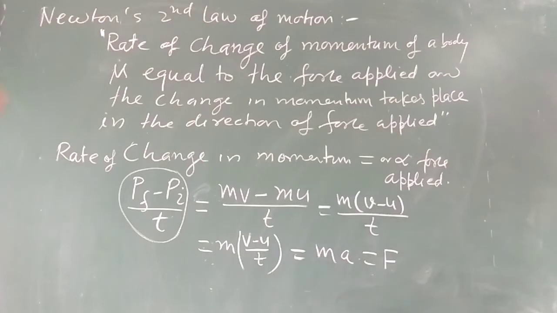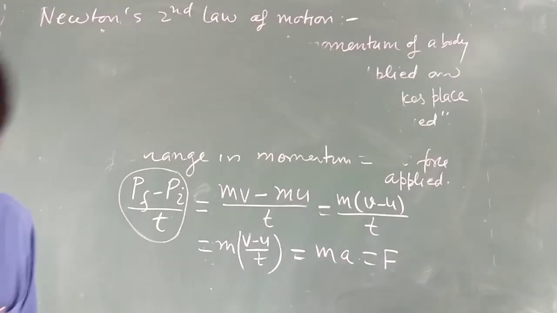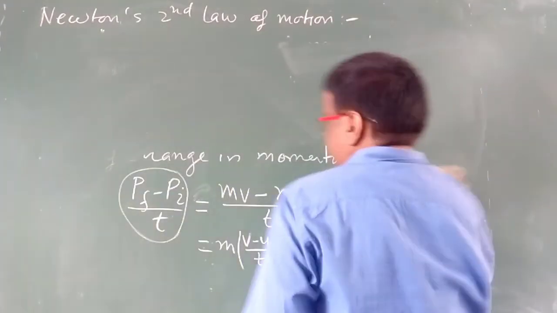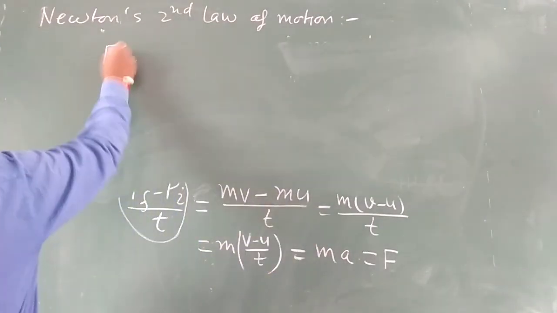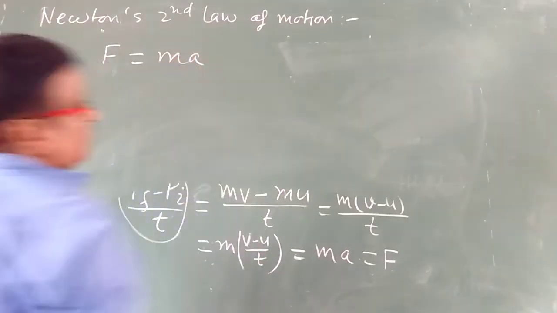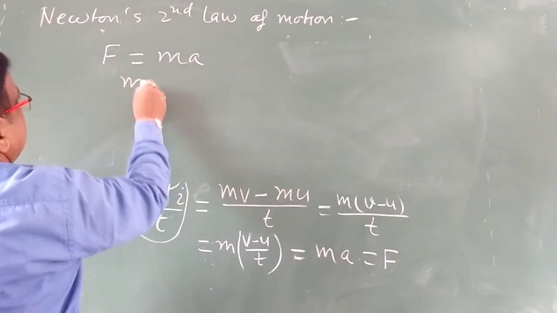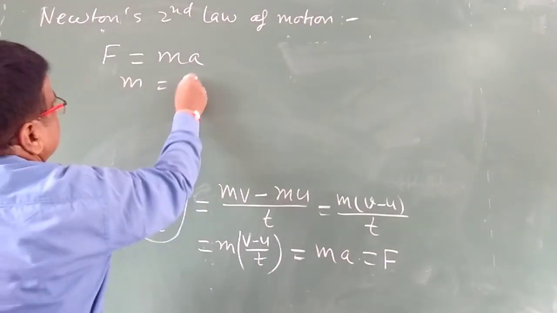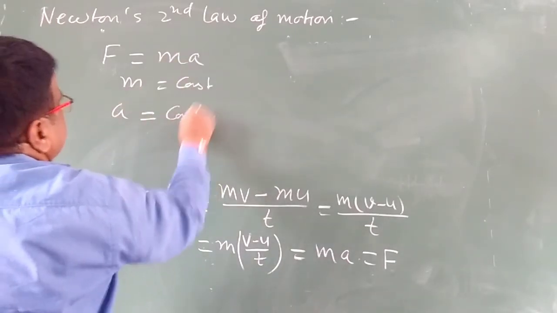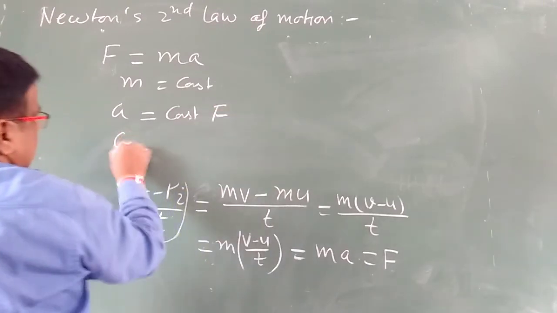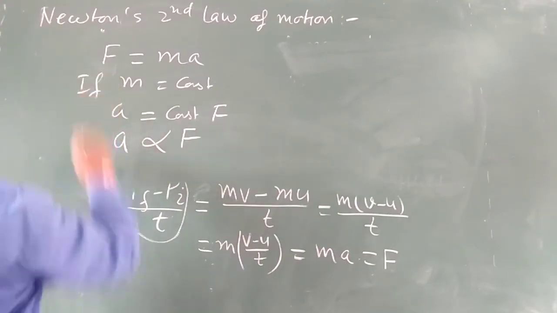Now from this last expression, we can write F is equal to ma. If m is taken constant, what you will get is A is equal to a constant into force. So you can write A is proportional to F if this is constant.